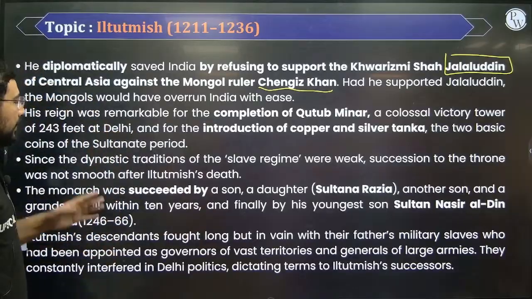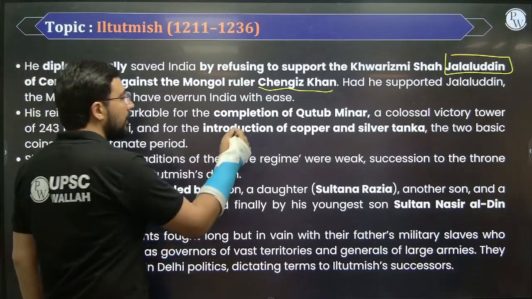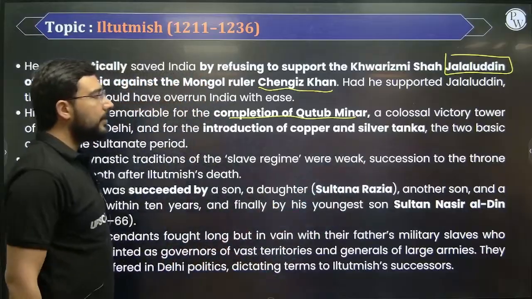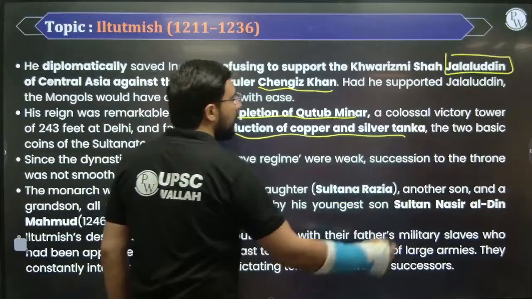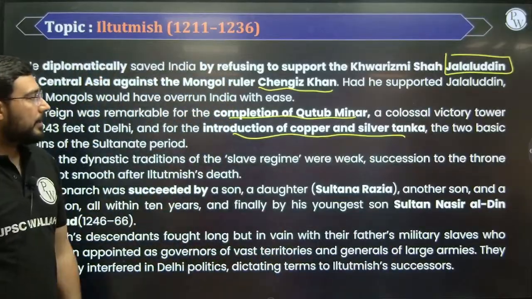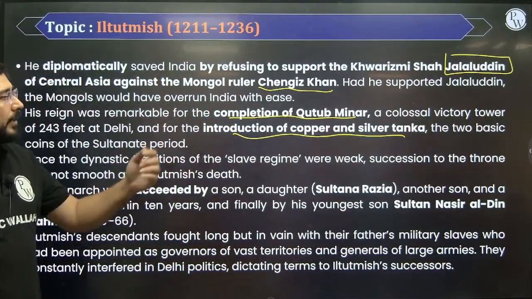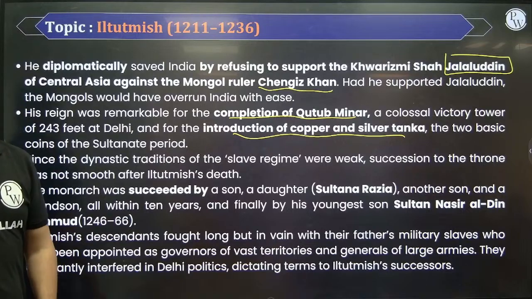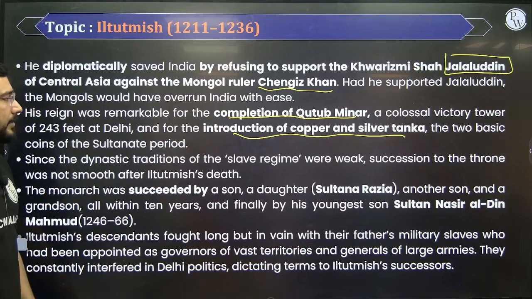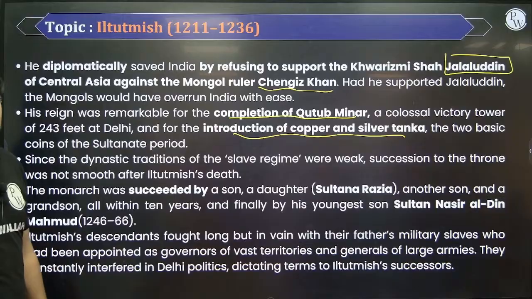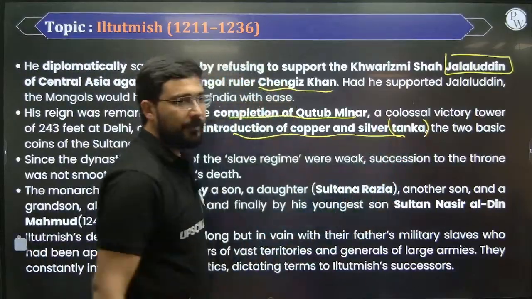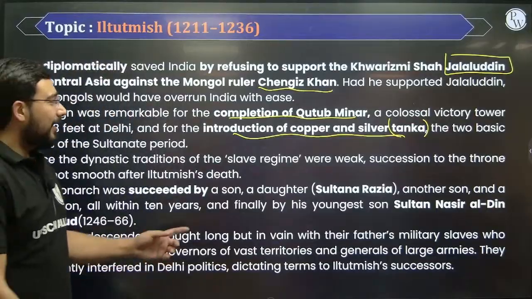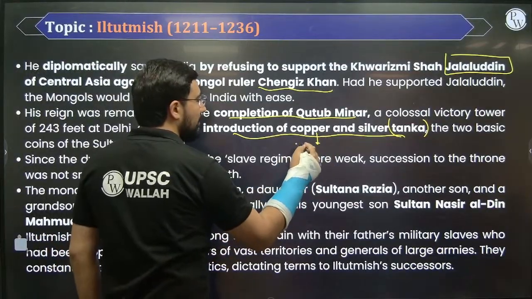That was important. Qutbuddin Aibak started the process of creating the Qutub Minar, but it was finished by Iltutmish. Next, he also monetized the economy by introducing 2 coins: the copper jital and the silver tanka. So two famous currencies were established here. Tanka was the name of the silver coin, and the copper coin was called the jital.